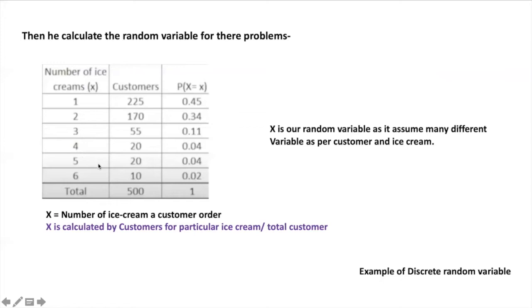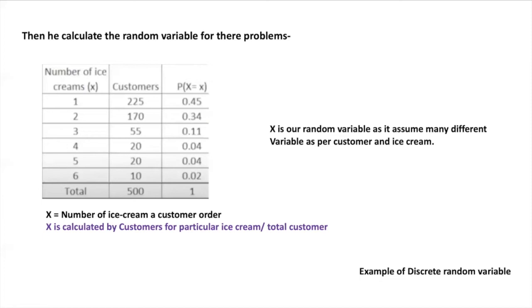So let's suppose he wants to calculate this for 200 customers. He just has to add 0.04 plus 0.04 plus 0.02, which gives us 0.1. Then he just has to multiply it by 200. So he will get 20 as an answer, which is the number of customers who bought more than 3 ice creams.